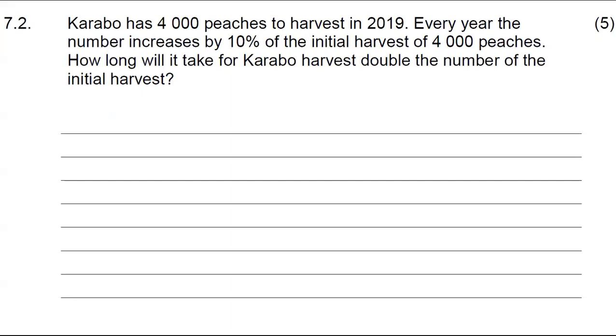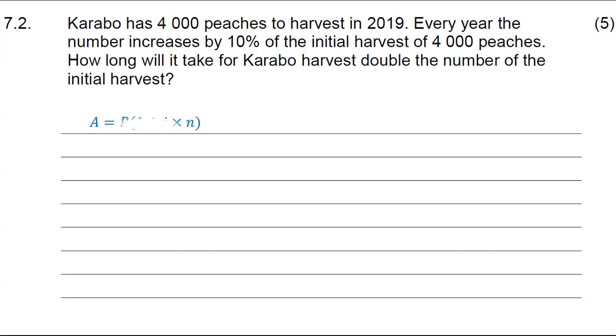It says Garabo has 4,000 peaches to harvest in 2019. Every year, the number increases by 10% of the initial harvest of 4,000 peaches. So our initial harvest is 4,000 peaches. How long will it take for Garabo to harvest double the number of the initial harvest? So our initial harvest was 4,000, which is P. We want this to increase by 10%. Because it's 10% of the initial harvest, it means that we are using the simple interest formula,